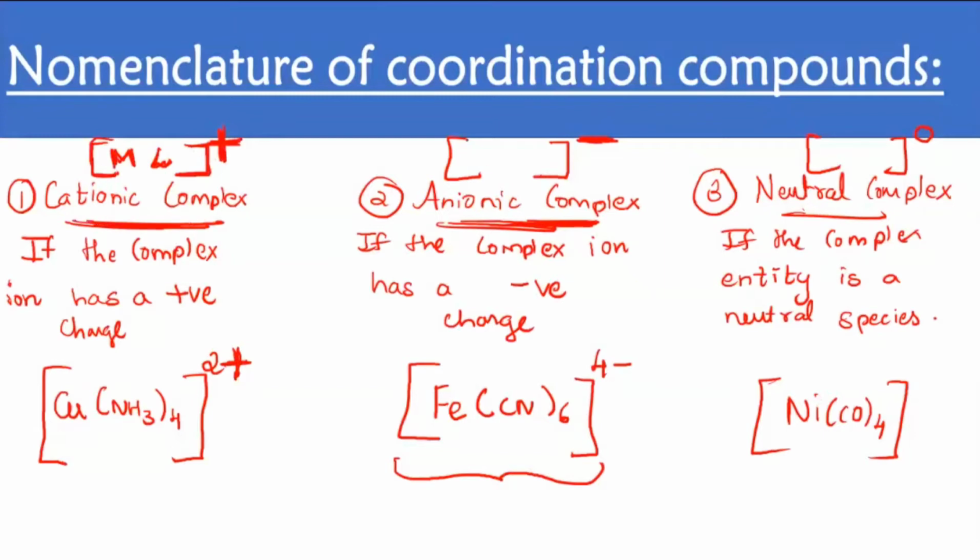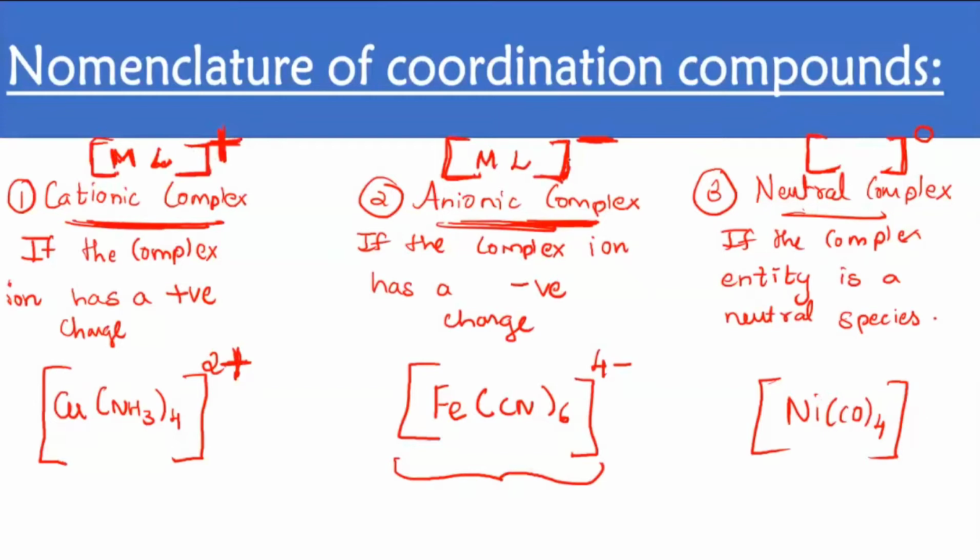Anionic means the whole coordination sphere of metal and ligands carries a negative charge. But if your complex doesn't carry any charge, it comes under the neutral category, and nothing should be present outside.